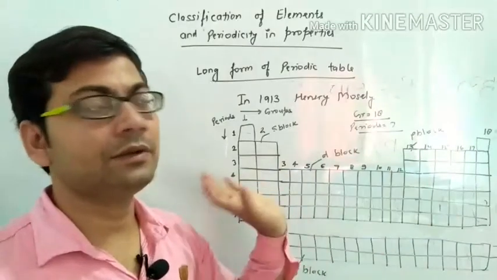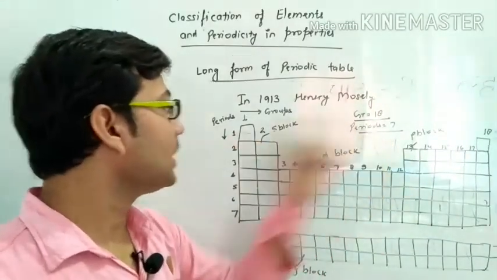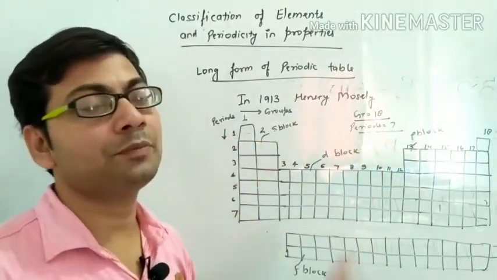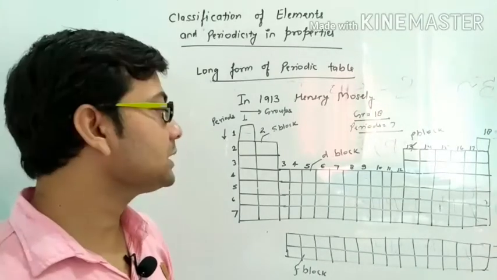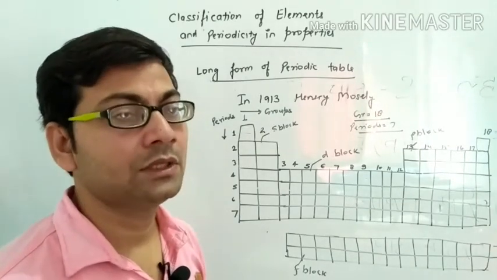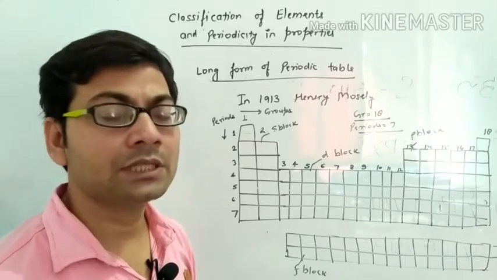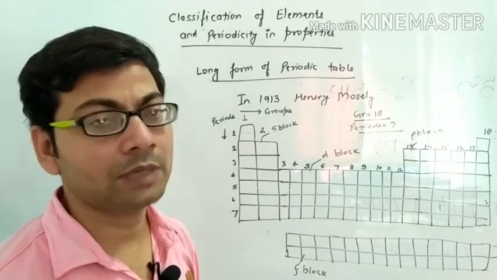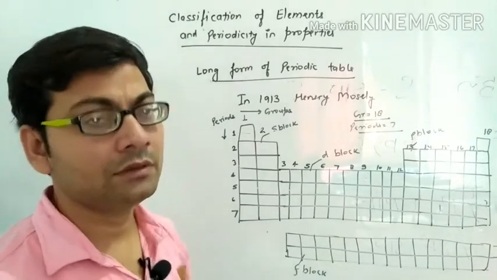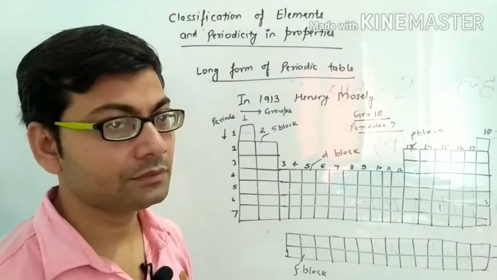So there are 18. And 7 horizontal rows are present, which are the periods. So how many periods occur in the long form of the periodic table? There are only 7 periods, right?